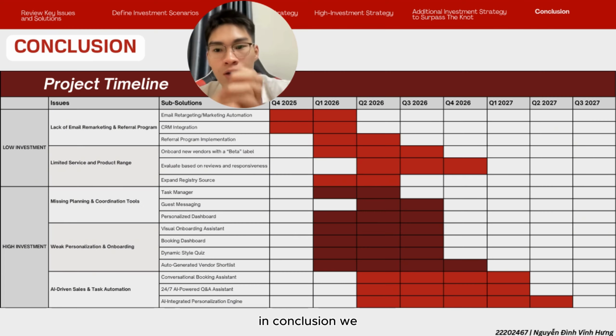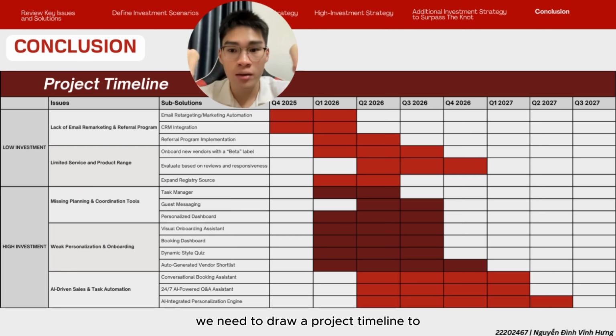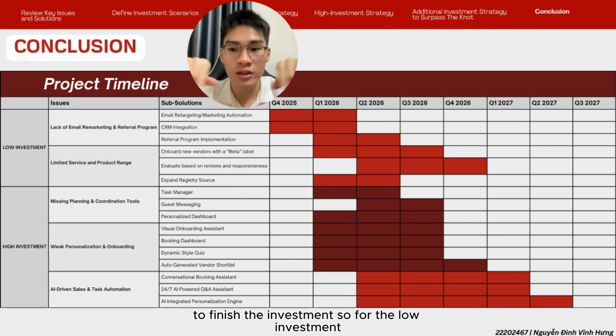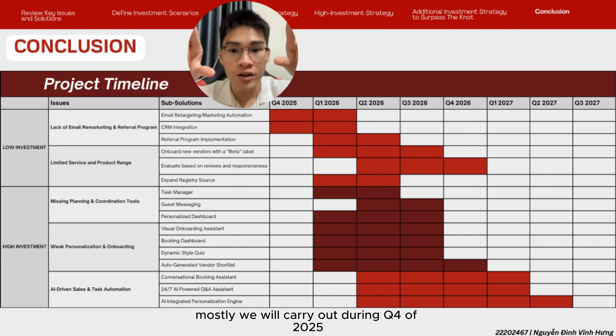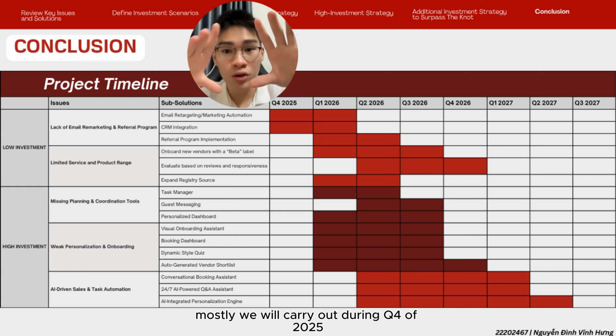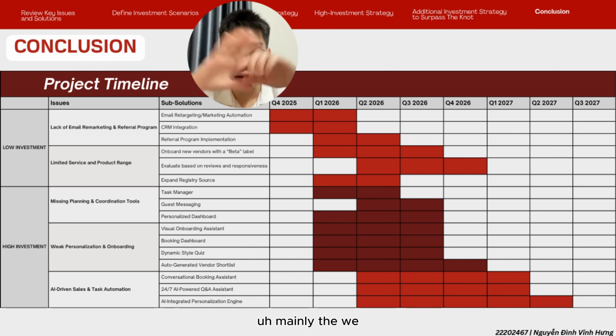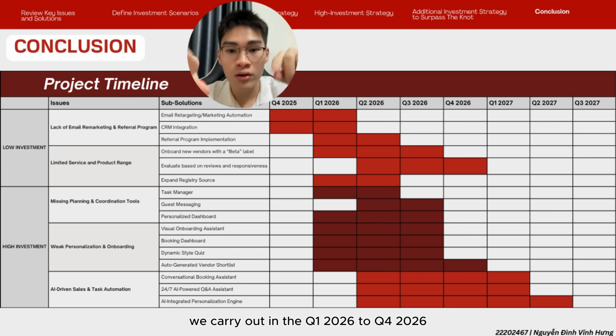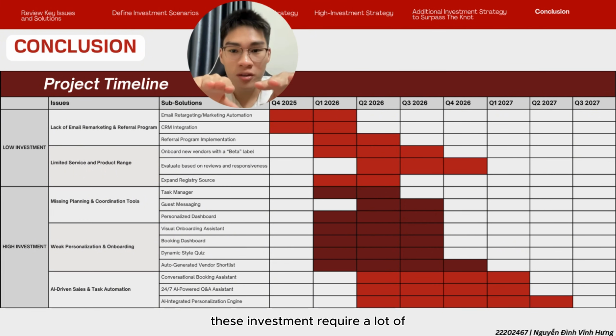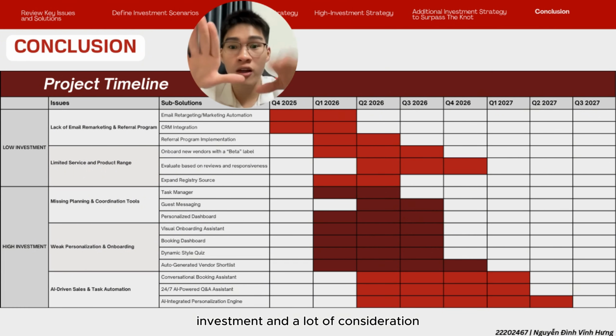In conclusion, we need to draw a project timeline to finish the investment. For the low investment, mostly we will carry out during quarter four of 2025 until quarter four of 2026. While for the high investment, mainly we carry out from quarter one of 2026 to quarter four of 2026, because these investments require a lot of investment and a lot of consideration.